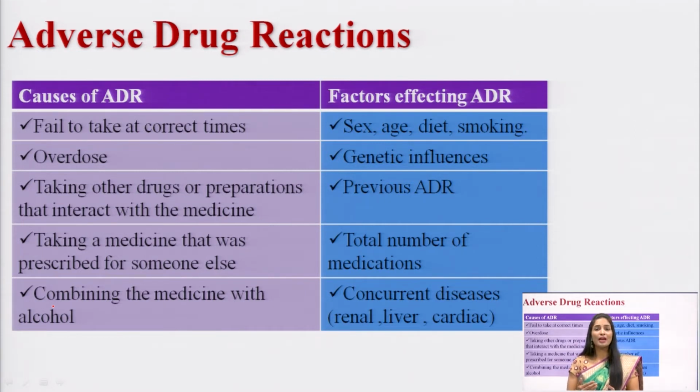If a person takes an overdose, more than the dose the doctor prescribed, an extra or slightly increased dose, it can cause an ADR. If you take a medicine that was prescribed for some other person, it can also cause an ADR. And if you take other drugs or preparations which interact with your medicine, taking one medicine and interacting with another, it will definitely cause an adverse drug reaction.